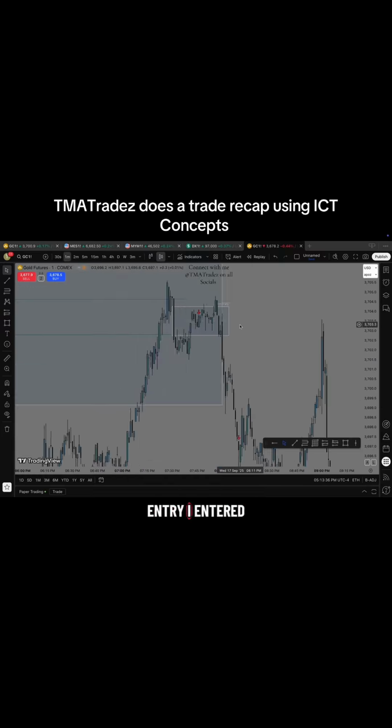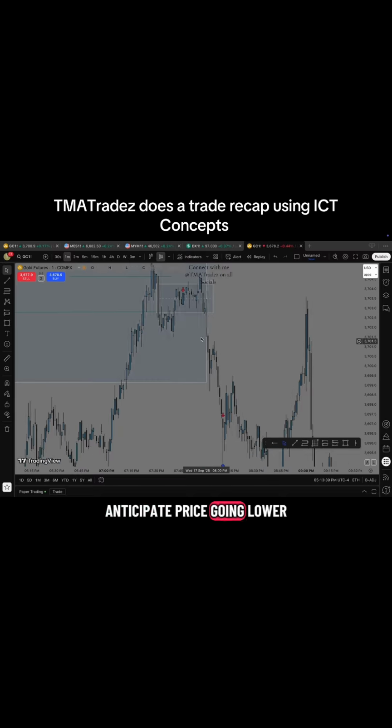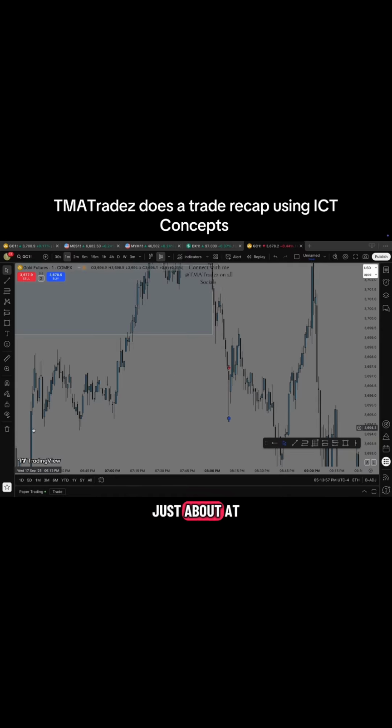So getting into entry, I entered on the 1 minute. Since I already anticipate price going lower, I went in with 2 contracts for gold and had TP down here just about at this triple bottom.